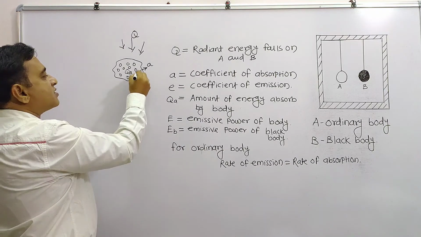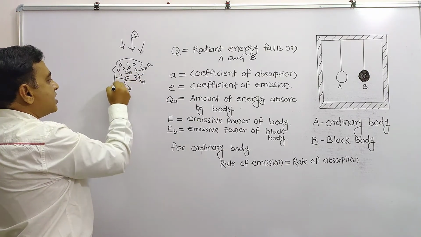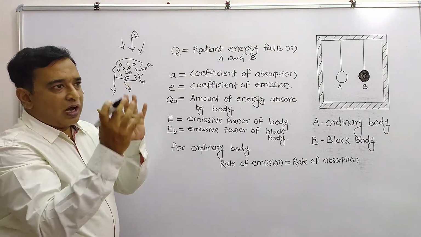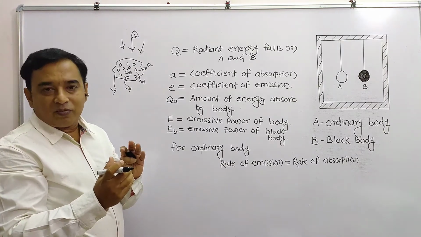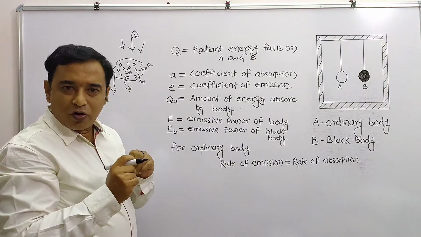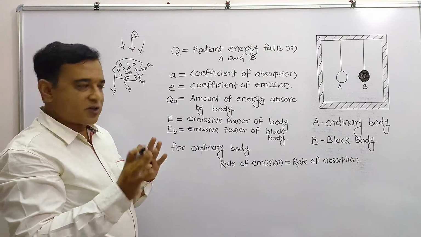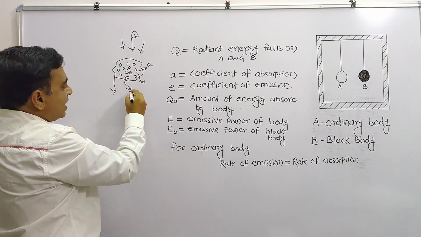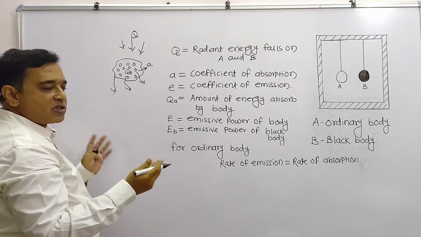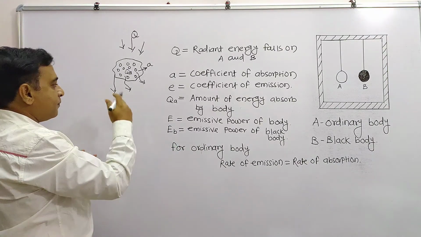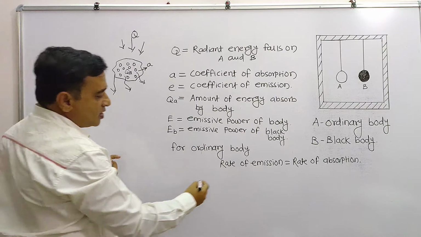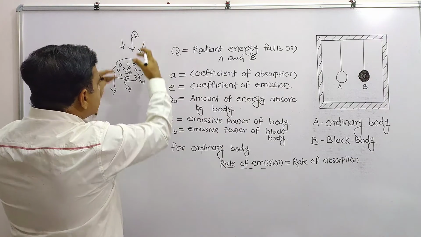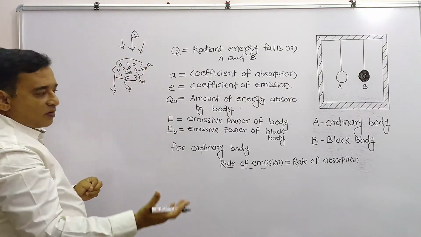After collecting, it will start emitting the energy, because it is not a black body which totally absorbs all the energy. Of the total energy which falls on the surface of any body, a few is reflected, a few is absorbed, a few is transmitted. Whatever energy is absorbed, it will release again in the form of packets of energy, photons. So the energy emitted depends upon the absorption of energy which falls on its surface.